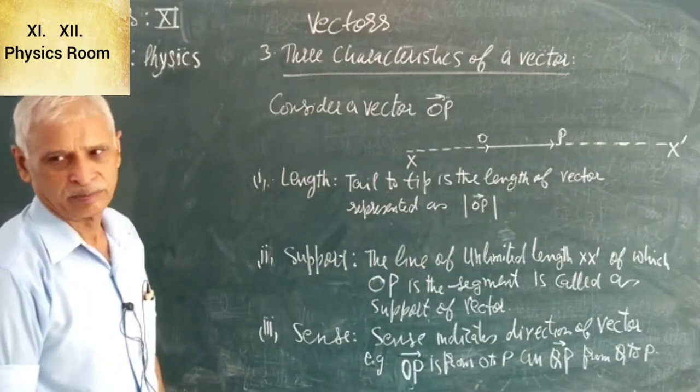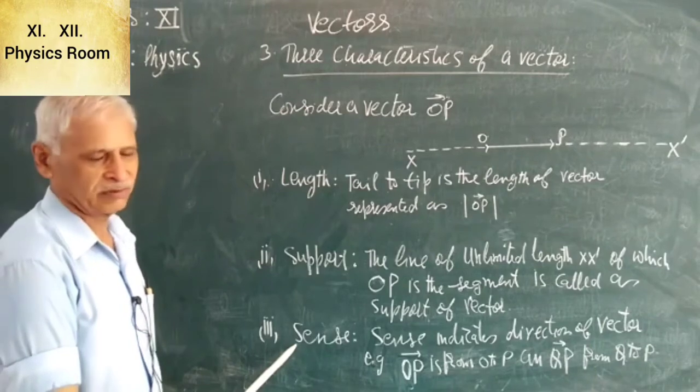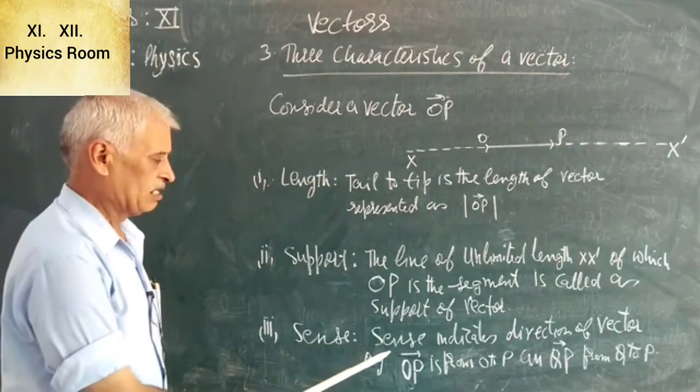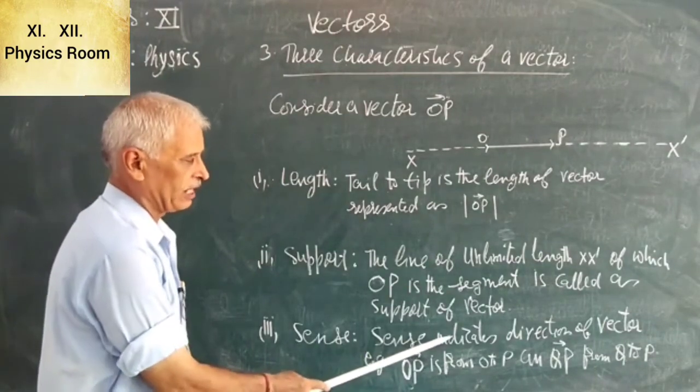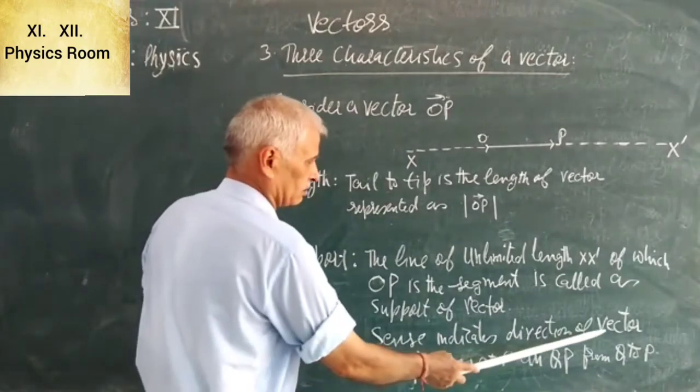Now we come to the third point, sense of the vector. Sense indicates direction of the vector.